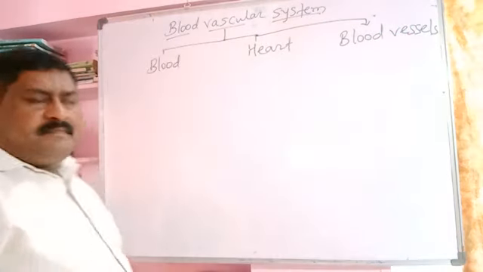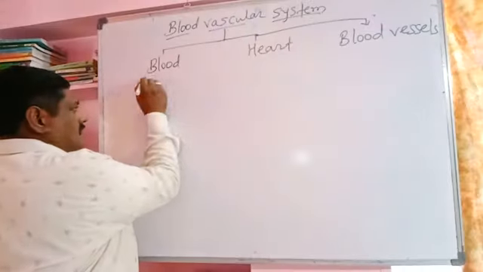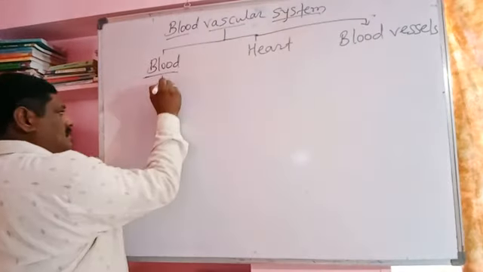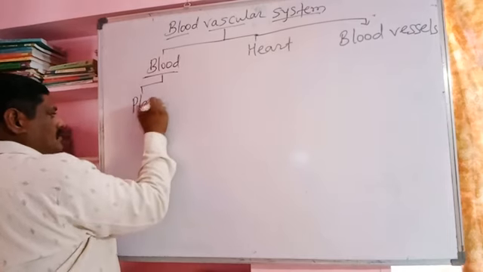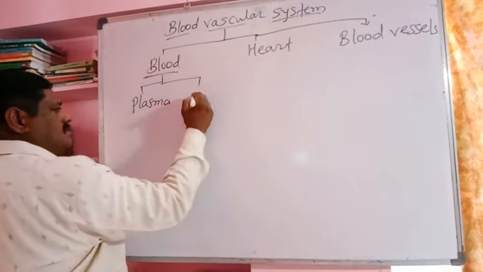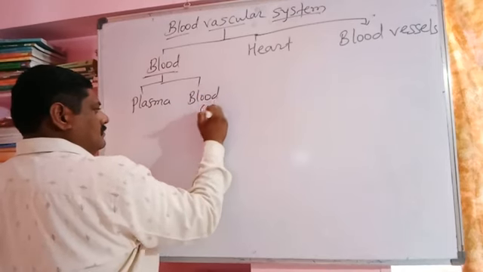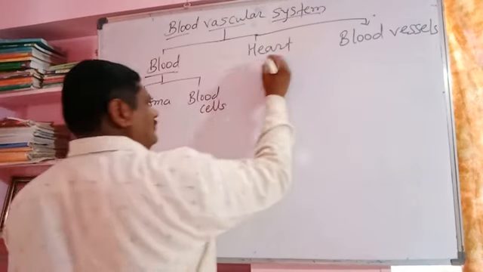The blood is a red colored connective tissue fluid, consisting of blood plasma and blood cells, the form elements.